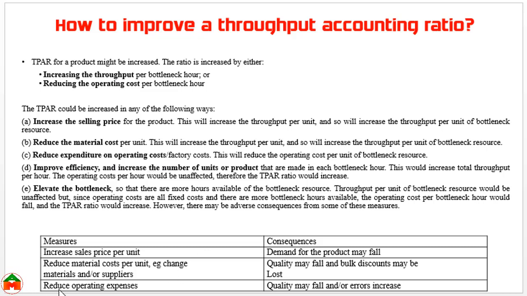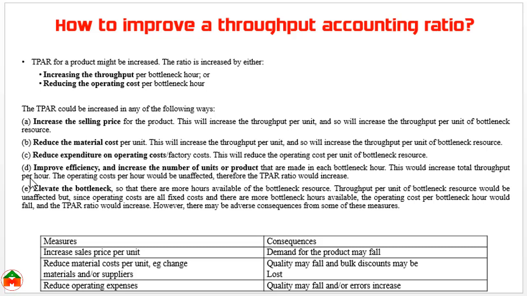If we reduce the operating expenses, the consequence may be that quality may fall and or errors increase. Whenever we consider applying these ways, we should keep the consequences in mind.